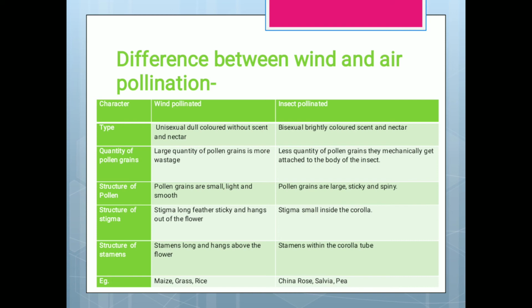But in insect pollinated, they are large, sticky, and spiny. Stigma is long, feathery, and sticky and hangs out from the flower in wind pollinated, whereas stigma is inside the corolla in insect pollinated. Stamens are long and hang out above the flower in wind pollinated, and in insect pollinated, the stamens are within the corolla tube.